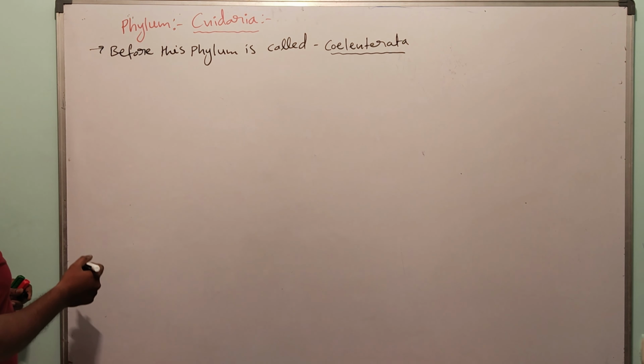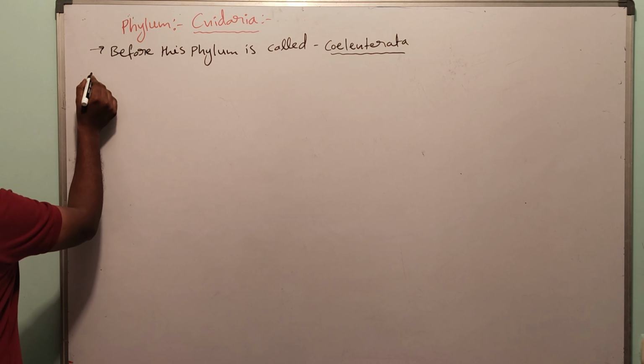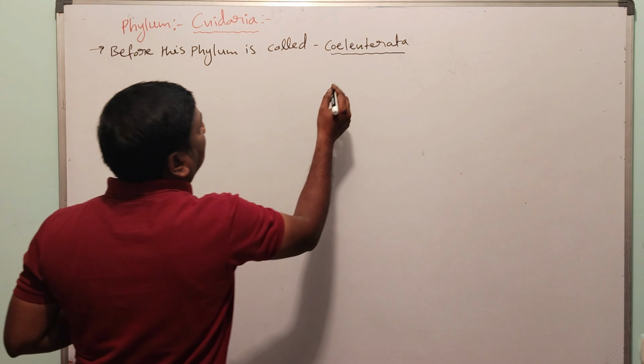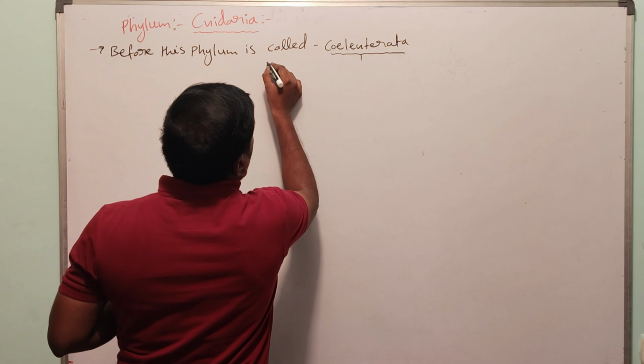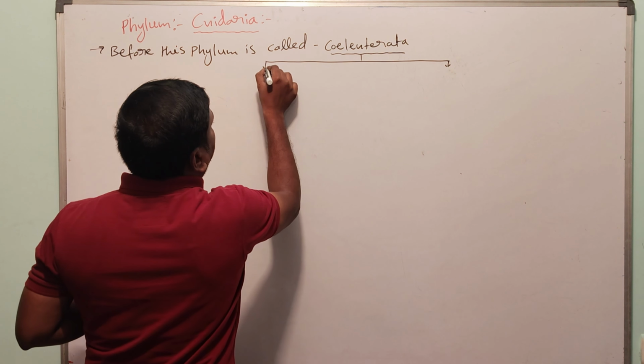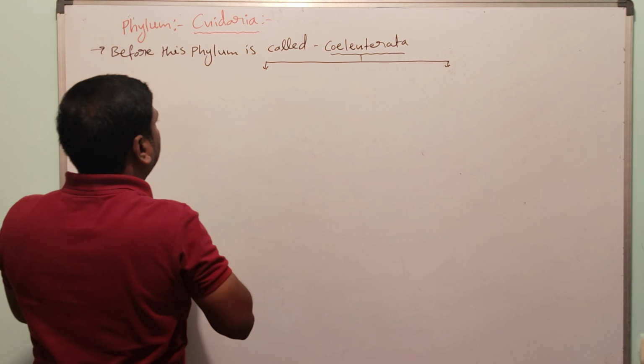Now this Cnidaria phylum is divided into two phyla. One is the Cnidaria, another one is the Ctenophora.